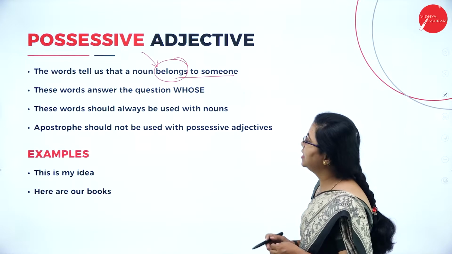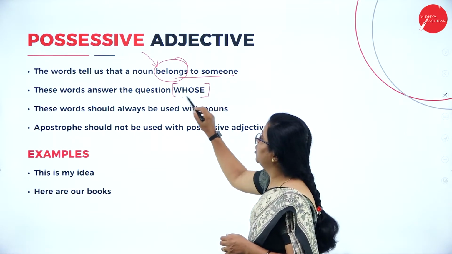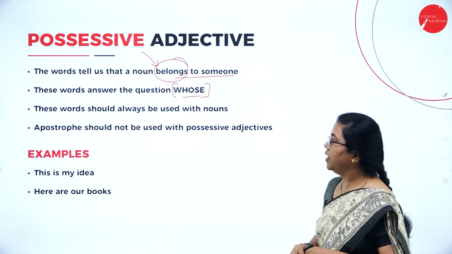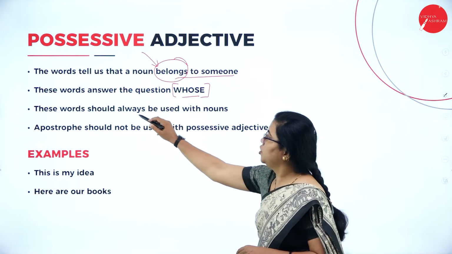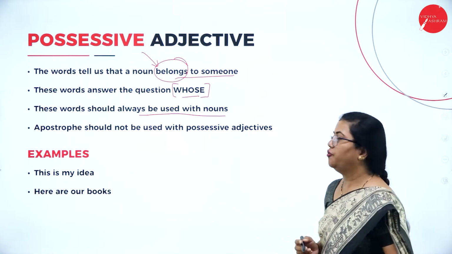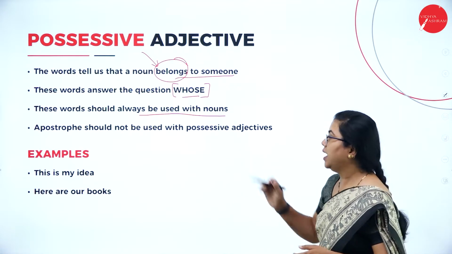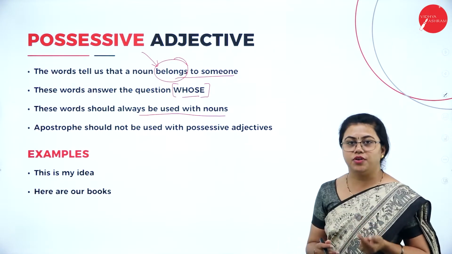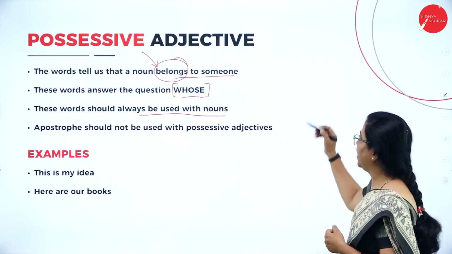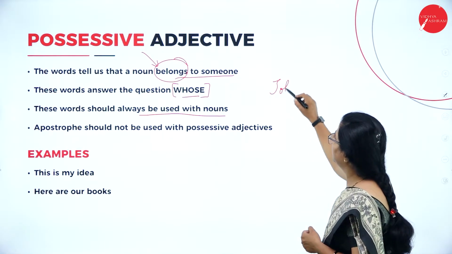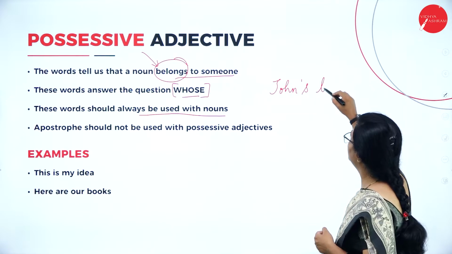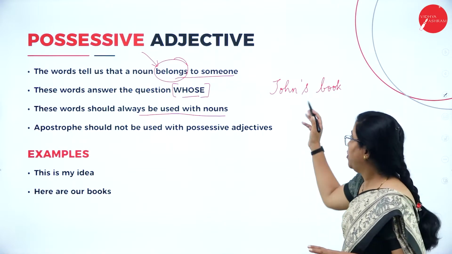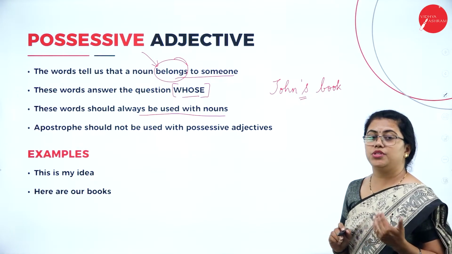Fine. So these words answer the question whose. So whenever you are asking this question whose, whatever answer you're getting, that comes under this possessive adjective. So these words should always be used with nouns. So you need to take care of it. You always have to use it with nouns. Apostrophe should not be used with possessive adjectives. So you know, right, whenever it is possessive noun, you use an apostrophe. For example, John's book or something like this. Okay, John apostrophe S, John's book. Okay, so this way you are not using any apostrophe whenever you are talking about possessive adjective.